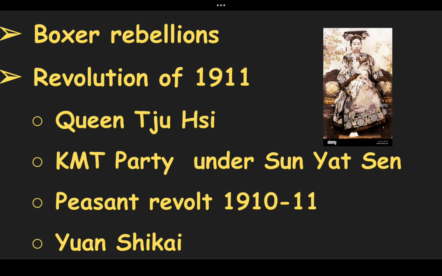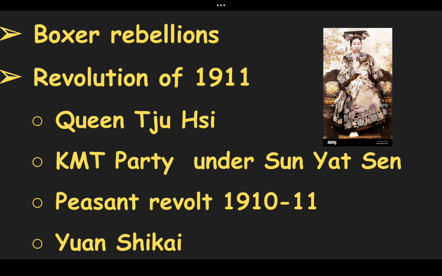Next, I am going to discuss the Boxer Rebellion. By the end of the 19th century, the youth of China decided to challenge Western hegemony. They started targeting the priests and the churches in China. So the Western countries suppressed the Boxer Rebellion with the help of the Manchu dynasty. Therefore, the prestige of the monarchy decreased. There was a trust deficit between the people and the monarchy. So, the revolution of 1911 started.